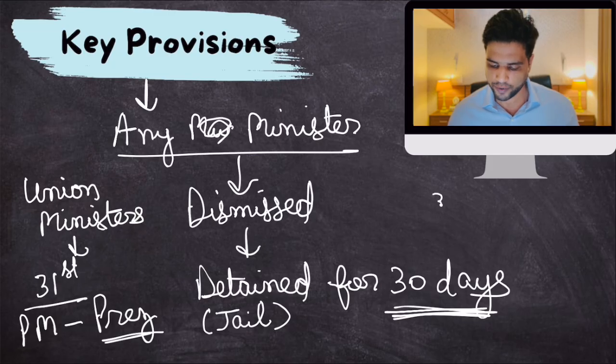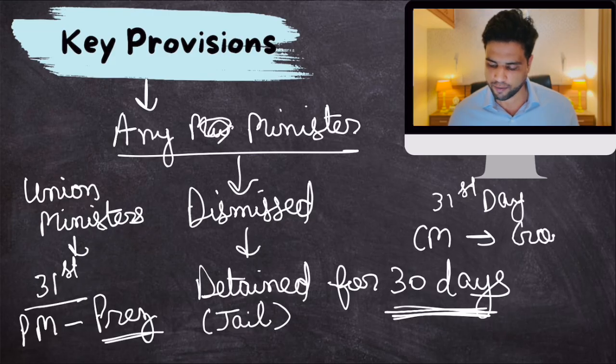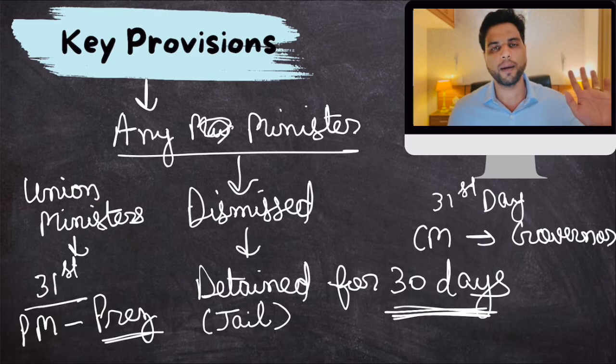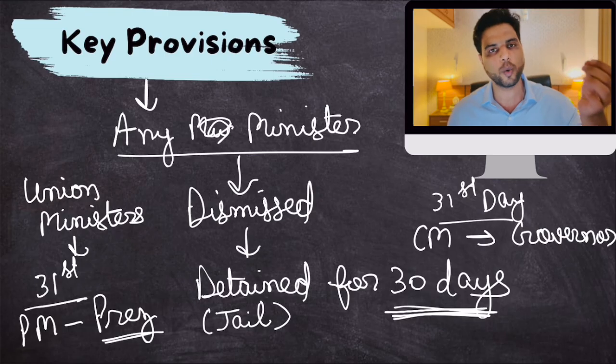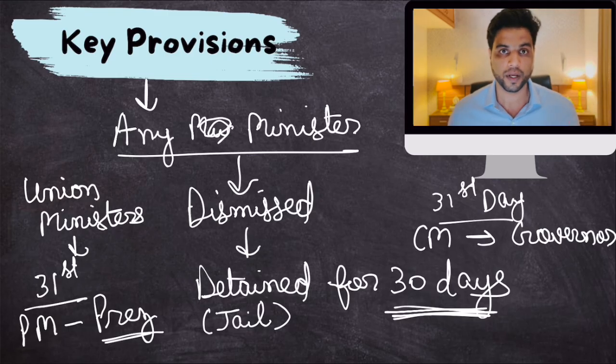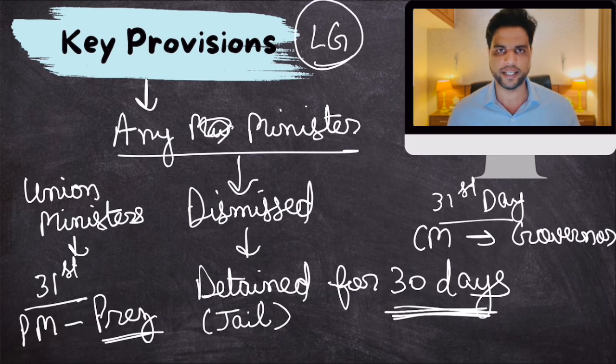The same thing applies for chief ministers as well. On the 31st day, the chief minister shall advise the governor to dismiss a particular minister. Again, if the chief minister doesn't do that on the 31st day, that minister shall be disqualified automatically. Clear? And the same goes for the lieutenant governor in the case of Delhi. So the dismissing authority shall be the president, governor, or lieutenant governor.